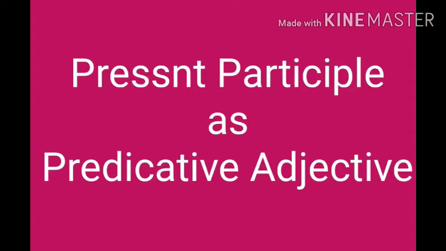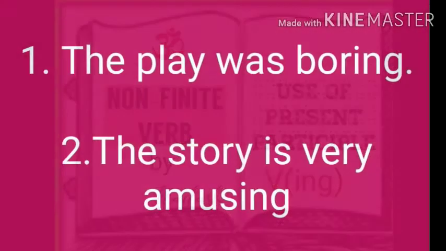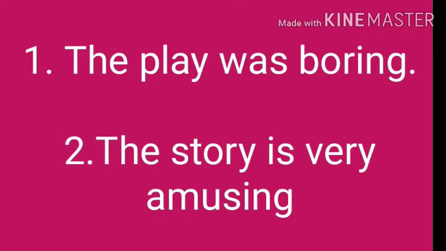Here the noun is in the subject part and the adjective is in the predicate part. For example, the play was boring. The story is very amusing. Here the participle forms of the verb, boring and amusing, are used as predicative adjectives.